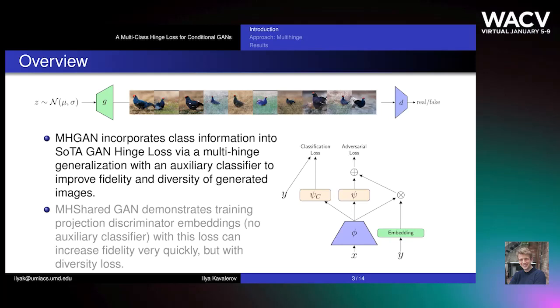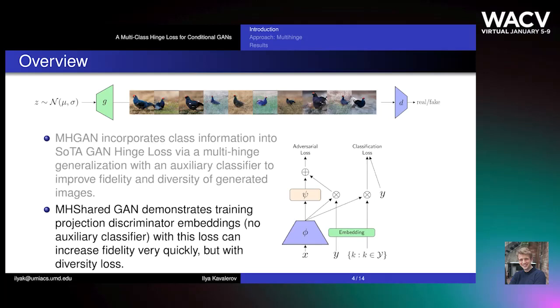We also demonstrate the importance of not sharing parameters between the tasks of discrimination and classification with MHGAN, where we use our loss to make projection discriminator embeddings better for classification. This results in increased fidelity but decreased diversity of generated images.